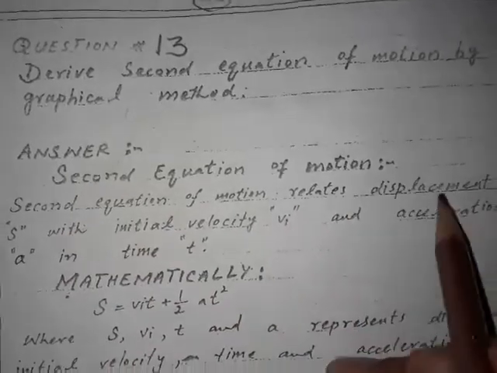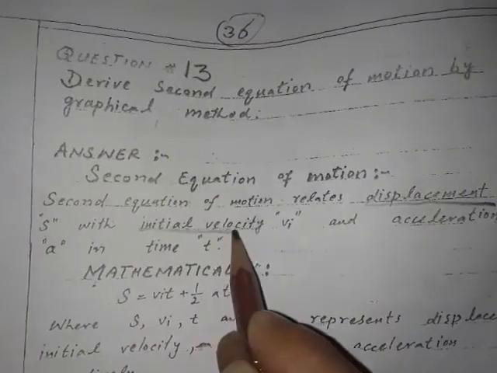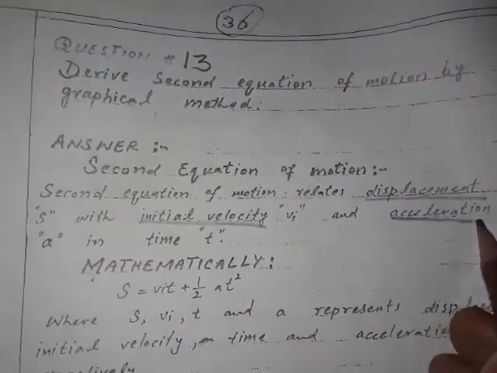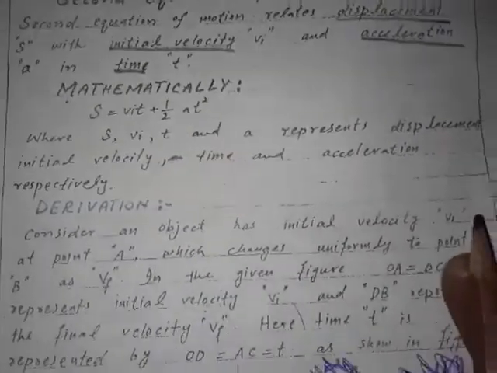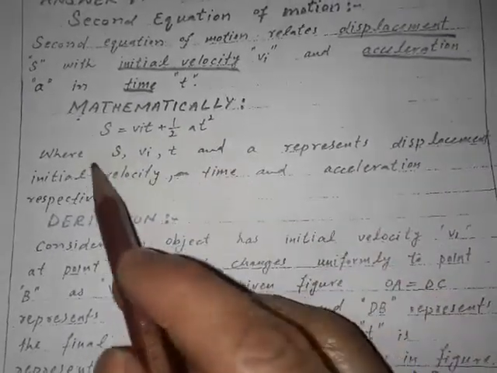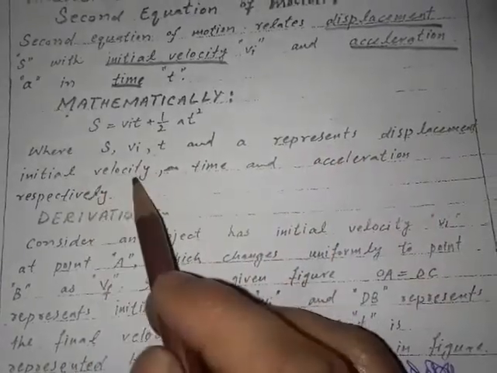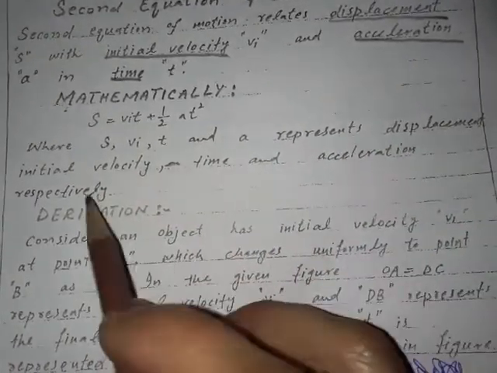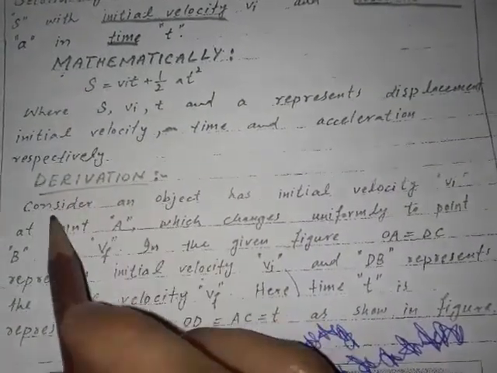Second equation of the motion relates displacement s with initial velocity and acceleration with time t. Mathematically, s is equal to Vi t plus half at square, where s, Vi, t and a represent displacement, initial velocity, time and acceleration respectively. Derivation, heading in capital letters.